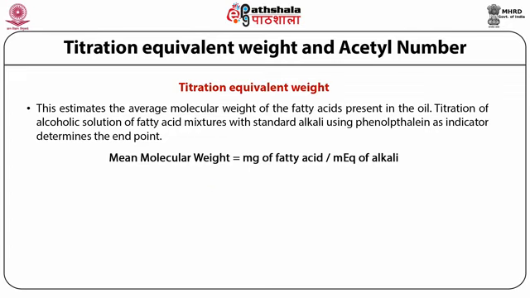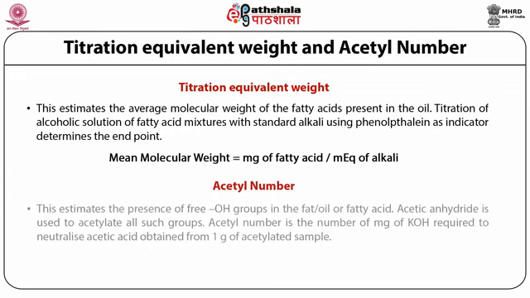Another parameter is acetyl number. Acetyl number estimates the presence of free OH groups in the fat or oil or fatty acid. Acetic anhydride is used to acetylate all such groups. Acetyl number then is the number of milligrams of KOH required to neutralize the acetic acid obtained from 1 gram of acetylated sample.